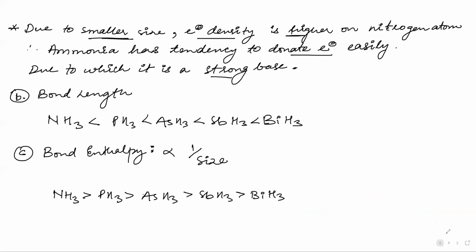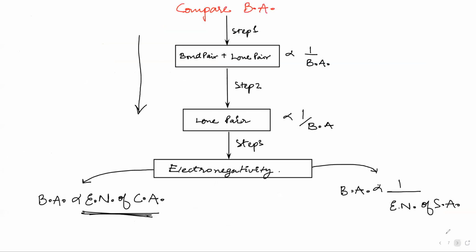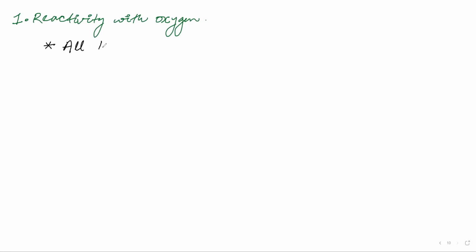Now let us move on, and let us start now. The first thing that we did was reactivity with chemical properties, and the first was reactivity with hydrogen. Now we have to learn the reactivity with oxygen. Okay, reactivity with oxygen. Now, all the elements of group 15 will react with oxygen and form two types of oxide.